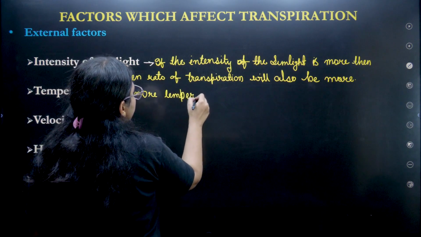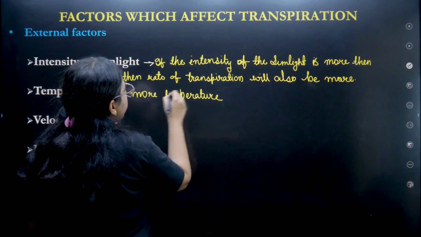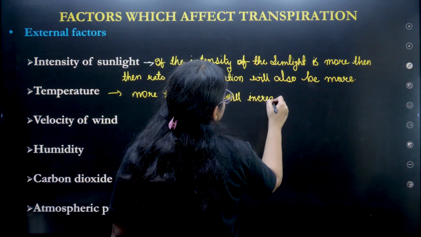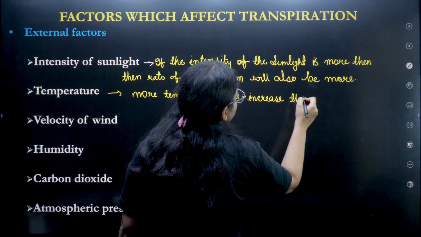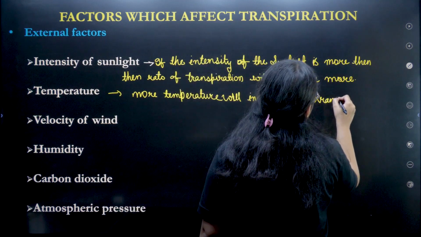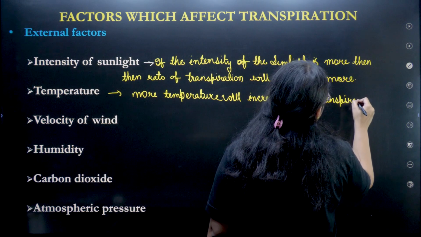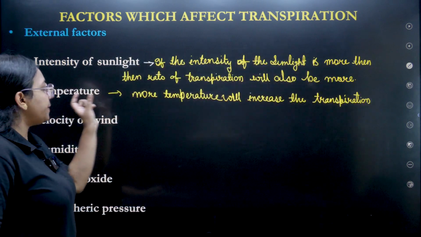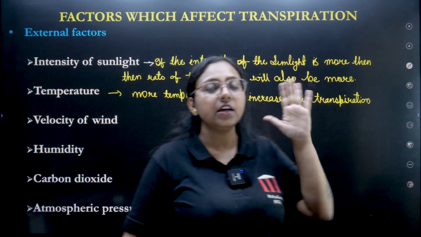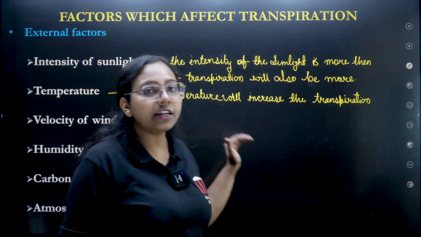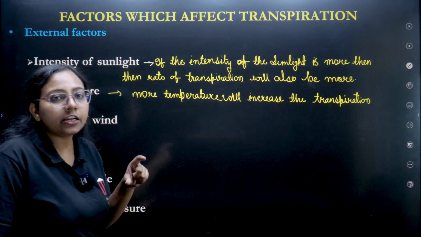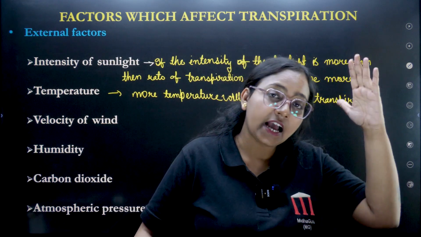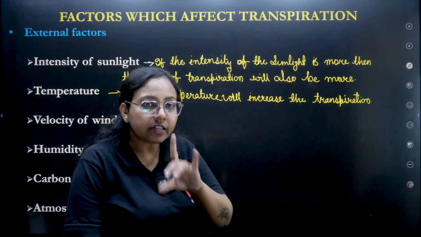If the temperature is high, high temperature will increase the transpiration. More temperature, more transpiration. More sunlight, more transpiration. That means these are directly proportional, right? What is directly proportional? When one thing is high, the second thing is also high. When one thing is high and the second thing is low, that is called inversely proportional.